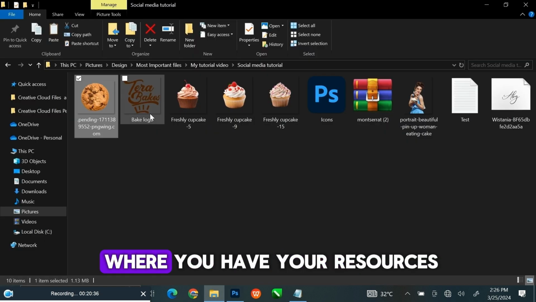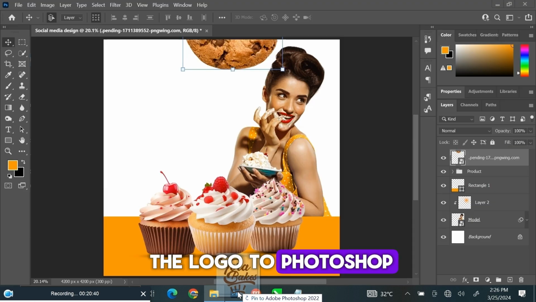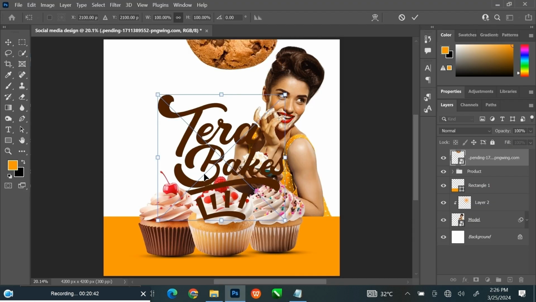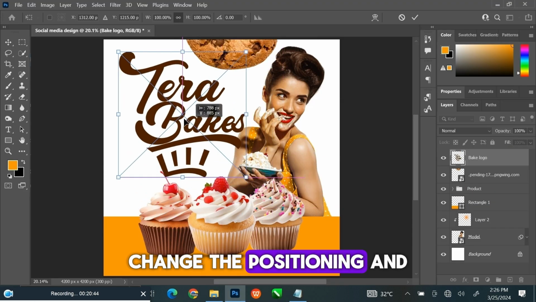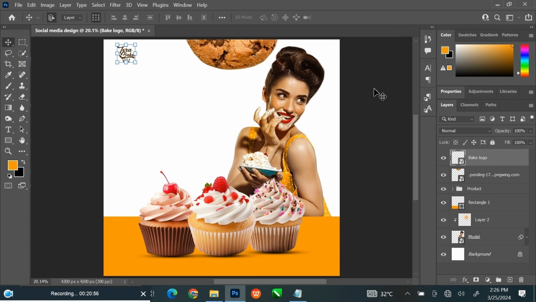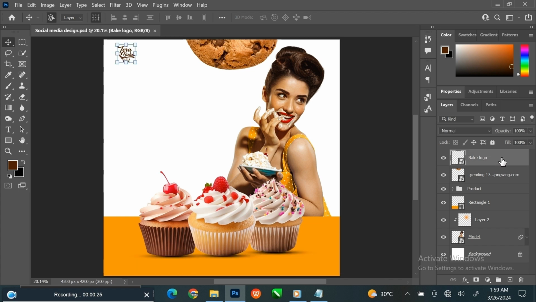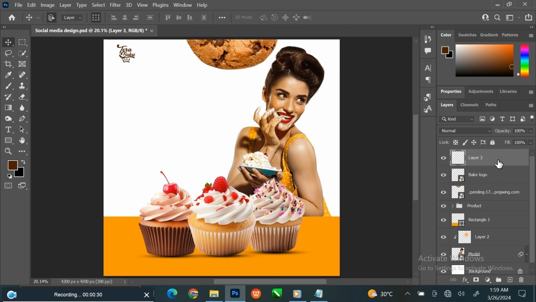Go to the folder where you have your resources. Click, hold, and drag the logo to Photoshop. Change the positioning and reduce the size. Select the first layer. Create a new layer on top.